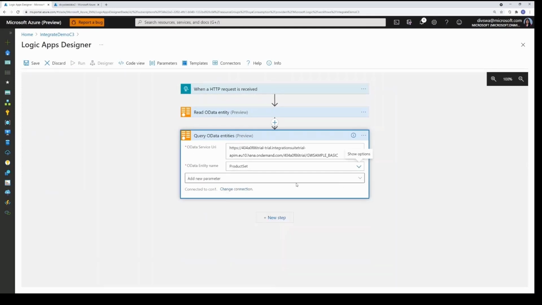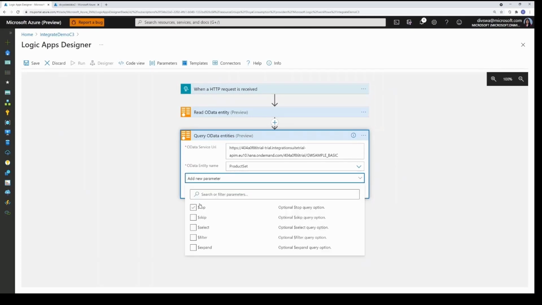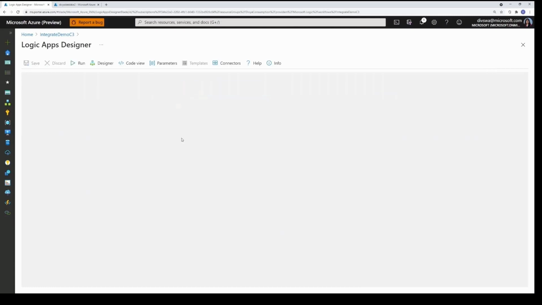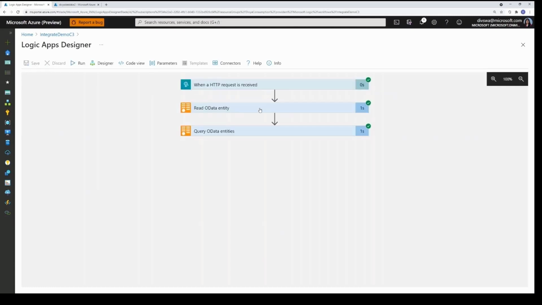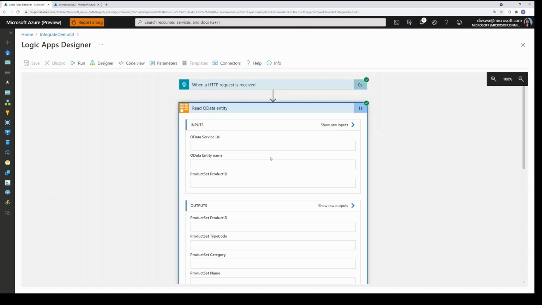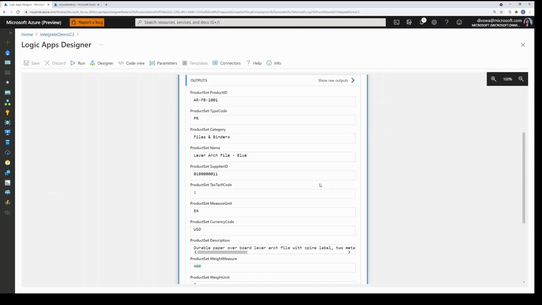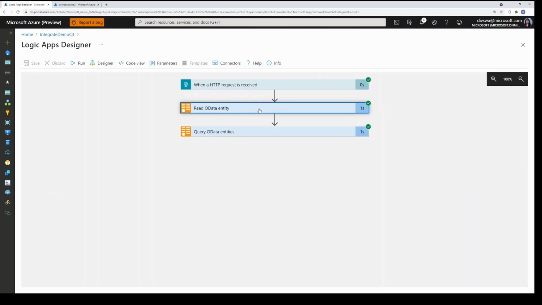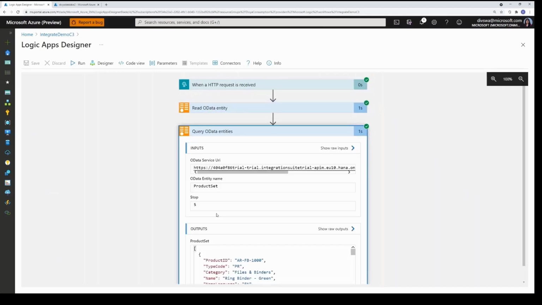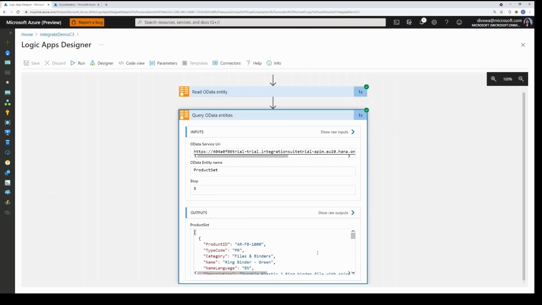Instead of bringing back all the entities, there are also filters available which can be used to further filter the data based on the conditions that you want to use. So in my case, I'm going to use the top filter, which is going to return the top 5 records. I ran the logic app and now I have the run available here. The first step to read OData entity returns me the single record that I mentioned using the product ID. The second step, which was to read the collection of entities, returns the top 5 entities, the top 5 records from the product set table.